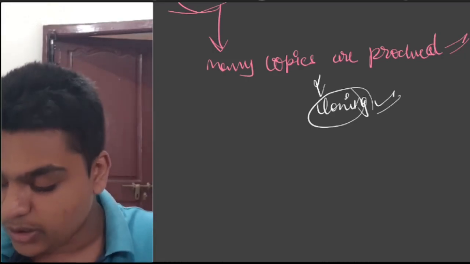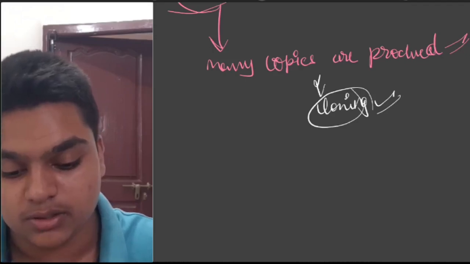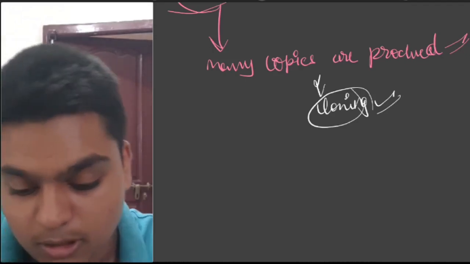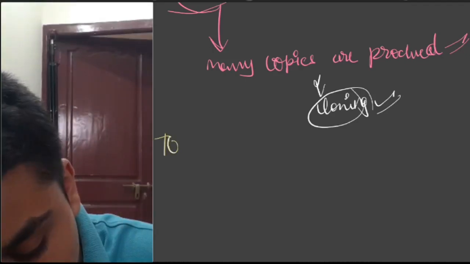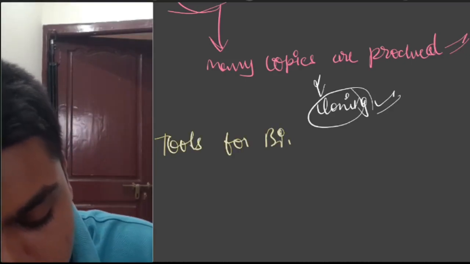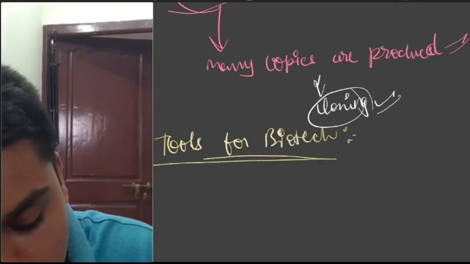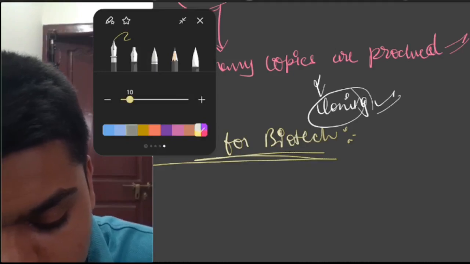But I am telling you now because it will be helpful to you in the experiment. Put the heading: tools for biotech. The first tool is the region of replication, ORI.